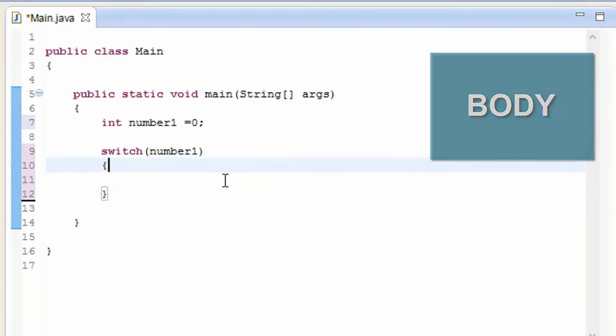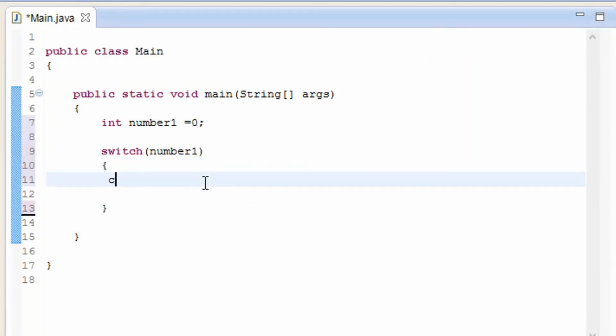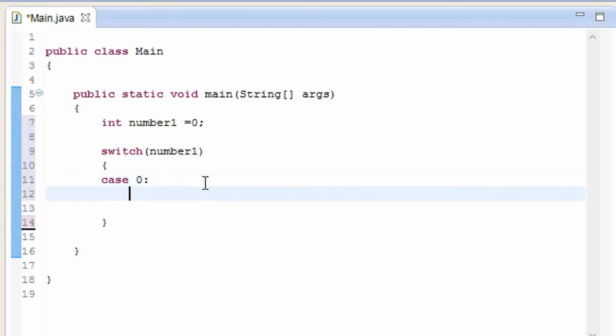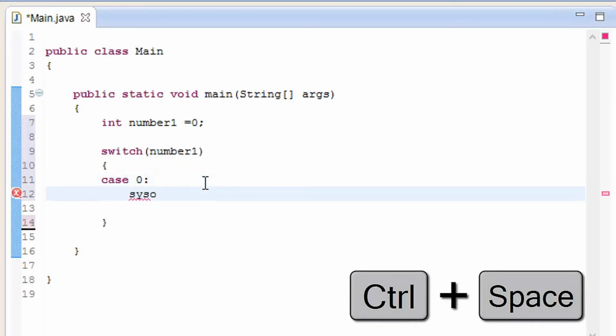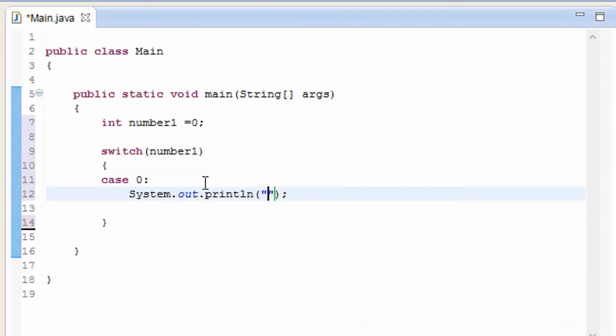Now what I'm going to do is add some keys to it. Case 0, add a colon to it, not a semicolon, a colon, and then SYSO Ctrl+Space. Inside the quotes, I type: this has the value 0 to it.